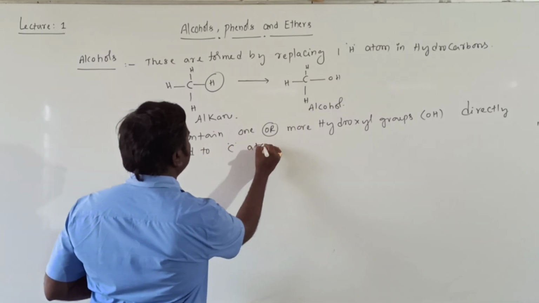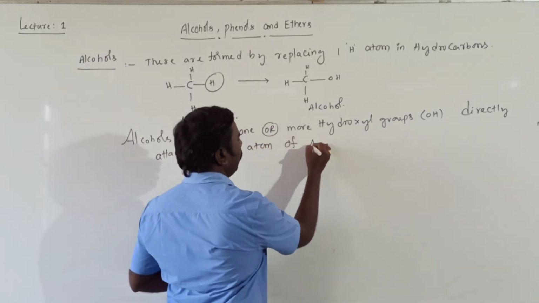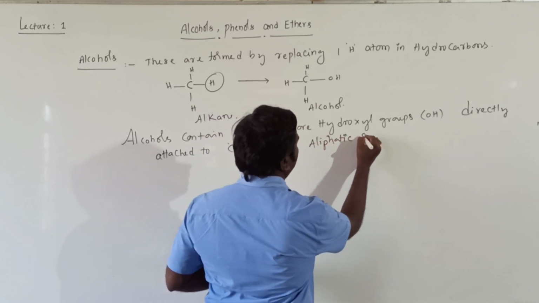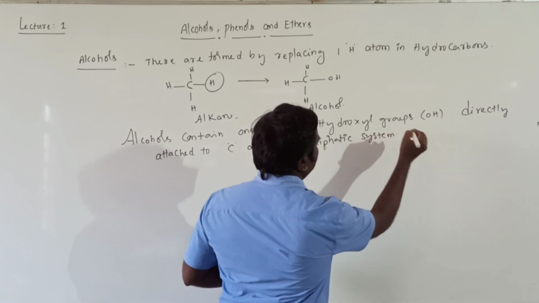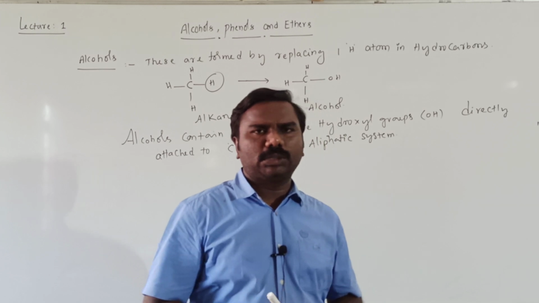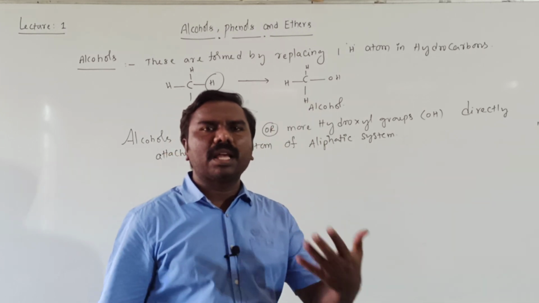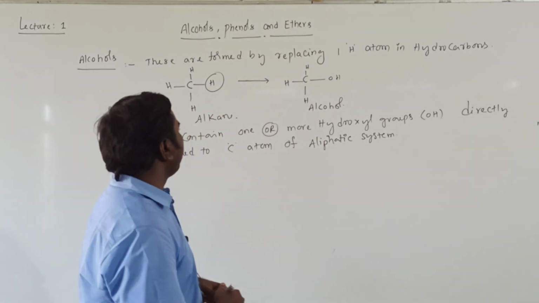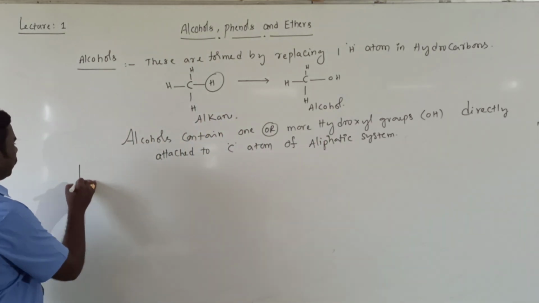Aliphatic means except a benzene ring and its compounds, everything is named as aliphatic systems, like methyl alcohol, ethyl alcohol, propyl alcohol, whatever it may be. Now phenols.